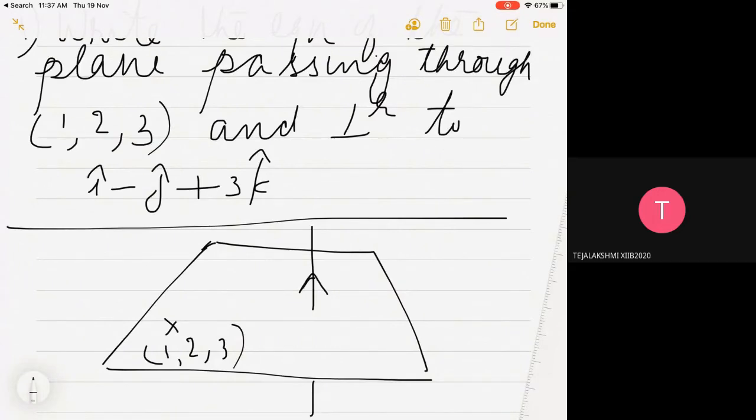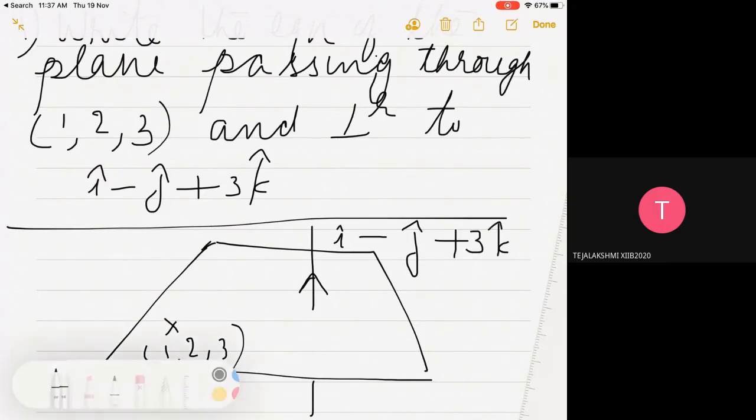It is given as i cap minus j cap plus 3k cap. Okay, so one condition is given in the vector form and another one is given in the Cartesian form. So either you convert both to vector form or you convert both to Cartesian form. So I am just going to take it in the Cartesian form.